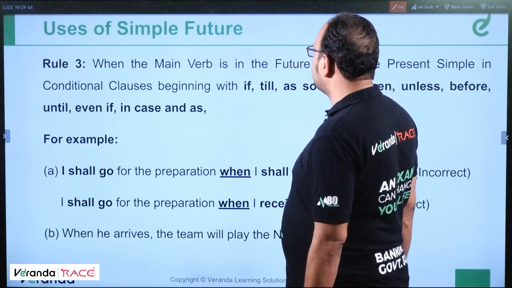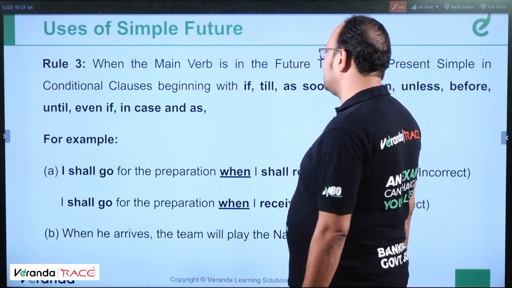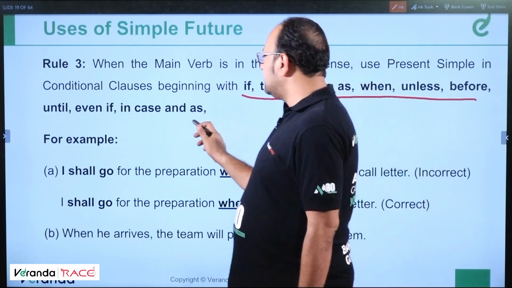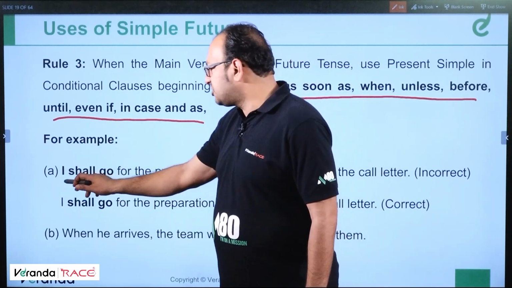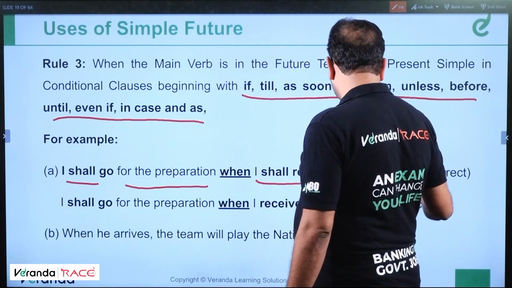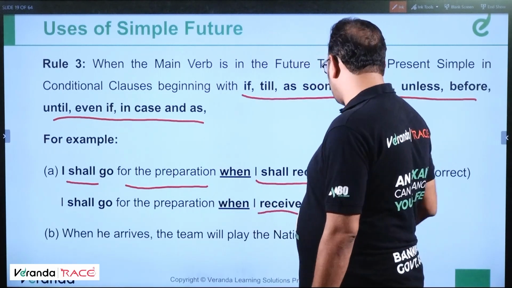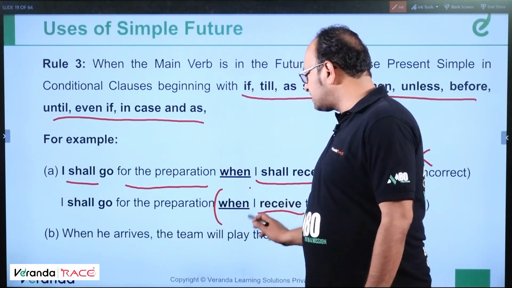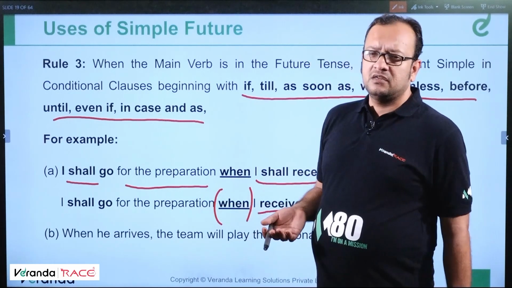Rule number 3. When the main verb is in the future tense, use present simple in conditional clauses beginning with if, till, as soon as, when, unless, before, until, even if, in case, and as. We know this already, right? We discussed that. For example, I shall go for the preparation when I shall receive the call letter. This is incorrect. I shall go for the preparation when I receive the call letter. So the conditional clause is also known as a subordinate clause. A subordinate clause starts with a subordinate conjunction.